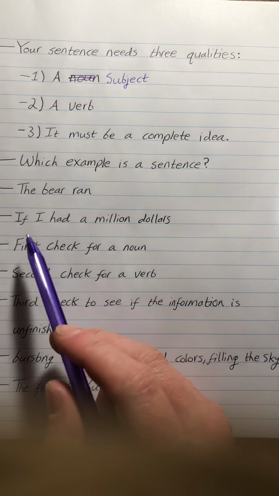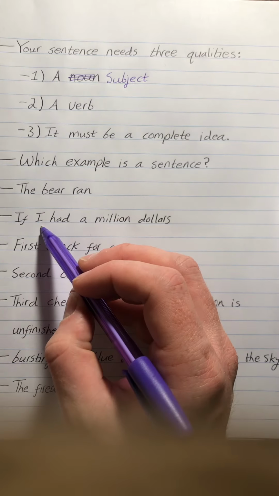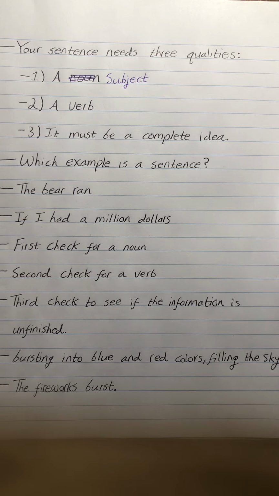What about this one? If I had $1 million, does it have a subject? Well, let's ask our question. Who had $1 million? I did. Okay, so that's our subject. But what about the verb? We then ask the question, what's being said about the subject, which is I.